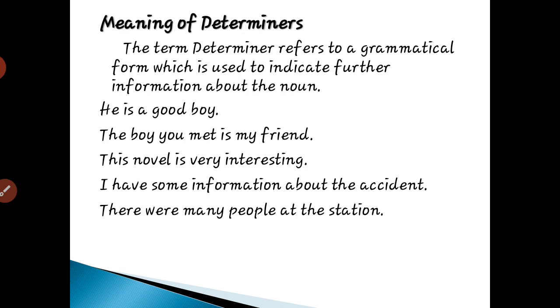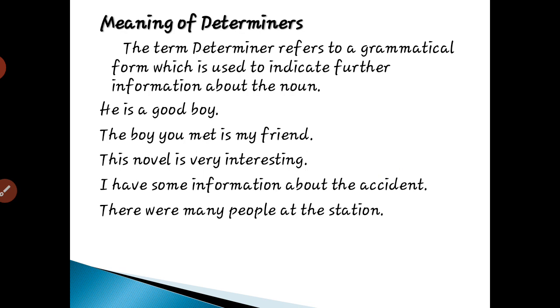As I told you, determiners are like adjectives, whereas adjectives give further information about the noun. These determiners also give further information about a noun. To identify these determiners, there is one simple trick. What is that trick? I will tell you now.